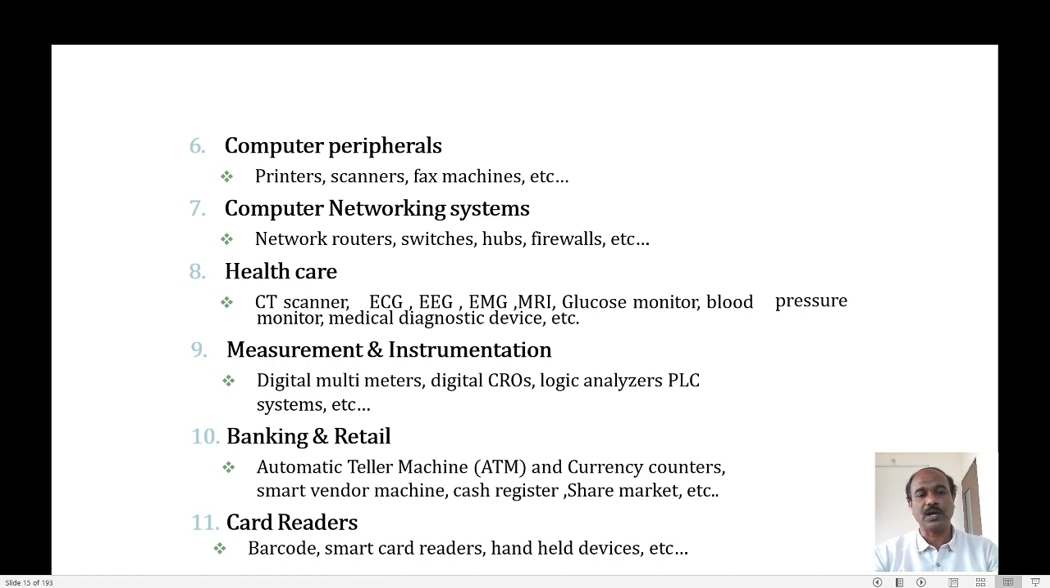While billing they use barcode scanners and smart card readers. This is used in your ATM also. As I put my ATM card in, it scans all the details. Then handheld devices are some more examples for card readers. These are some of the areas in which embedded systems are being used.